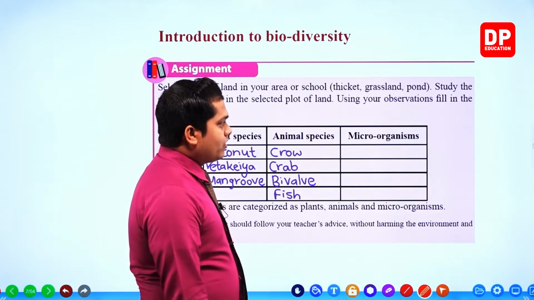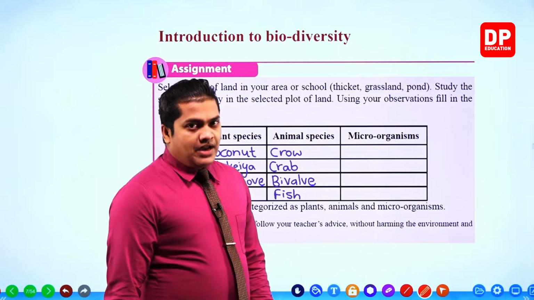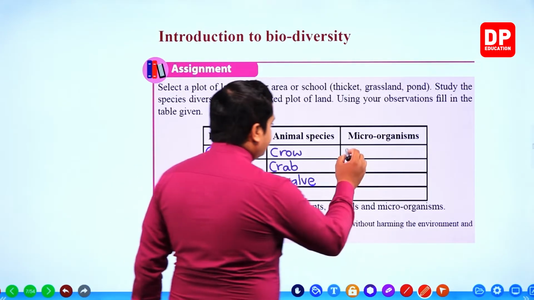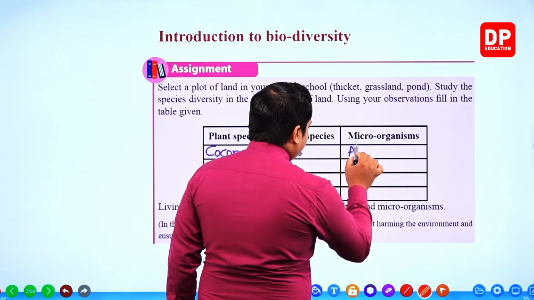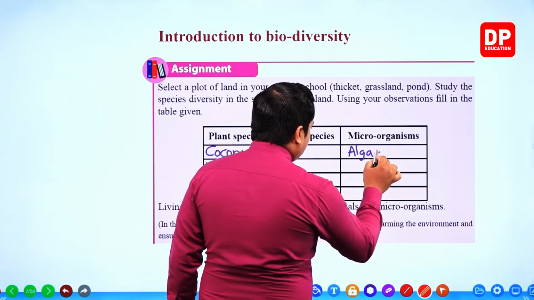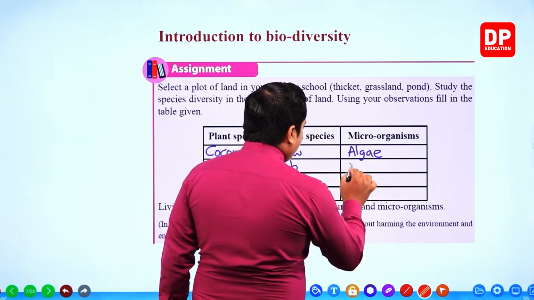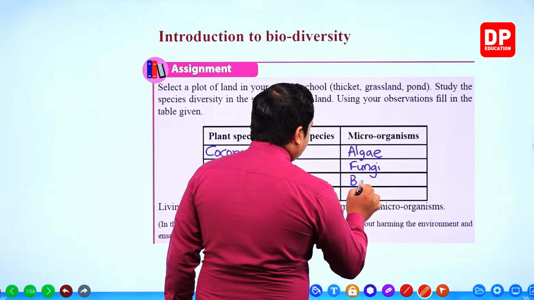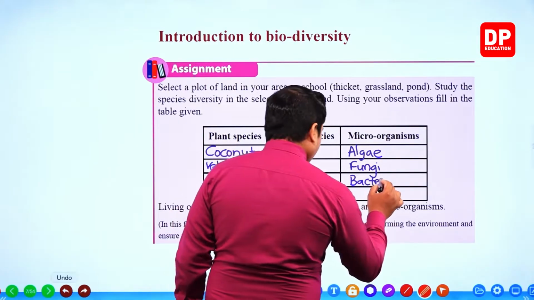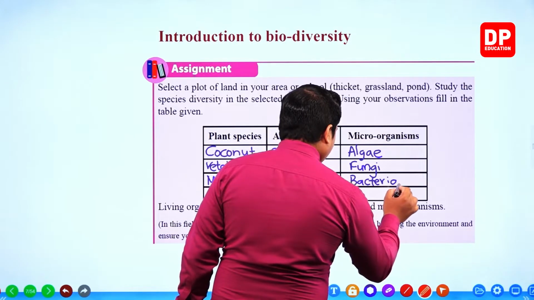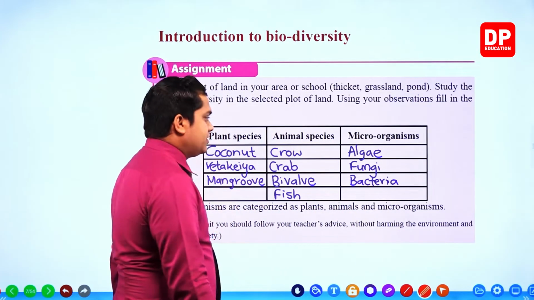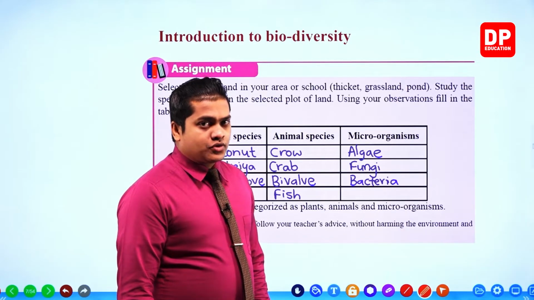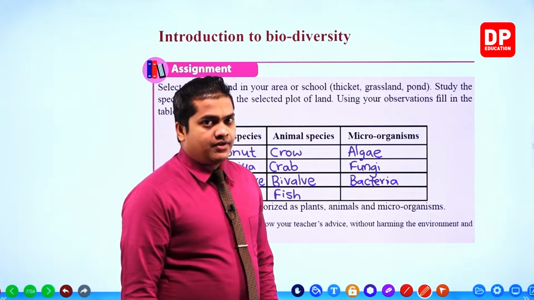Then microorganisms. There are plenty of microorganisms living here and there, right? So we can write algae. Algae for sure. Then different kinds of fungi, bacteria. Definitely we'll be able to observe these three categories. And sometimes some protozoans as well, unicellular organisms.